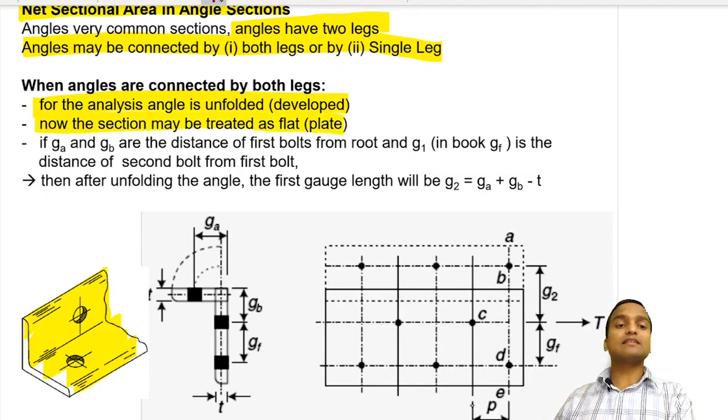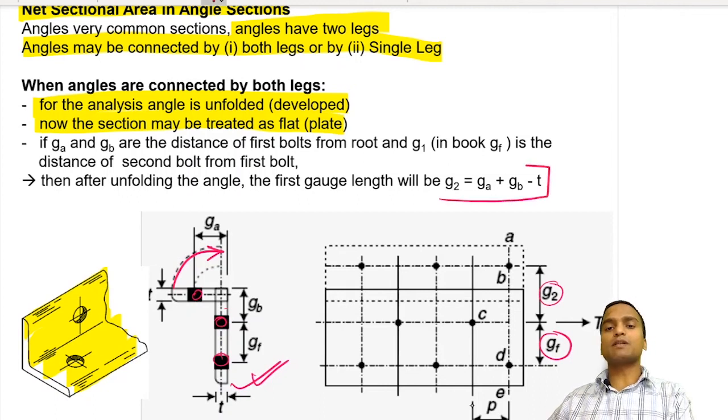You can see in this figure the angle connected by both legs, with bolts on both the legs of the angle. So we unfold the angle, and this angle can be treated as a flat plate. We write all the gauges as they are from this figure, and the thickness remains the same. So we can write G2 is equal to GA plus GB minus T, and then we do the simple analysis.